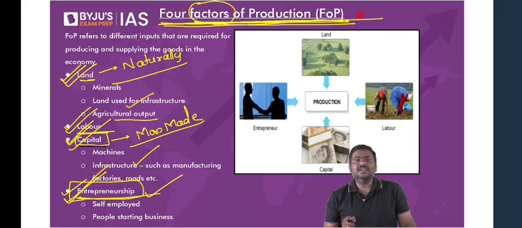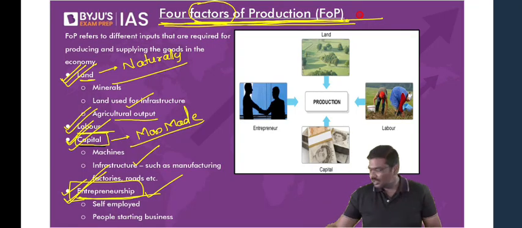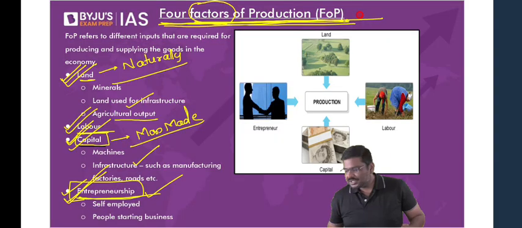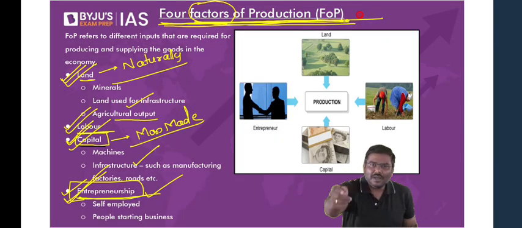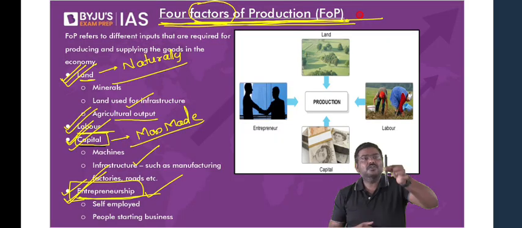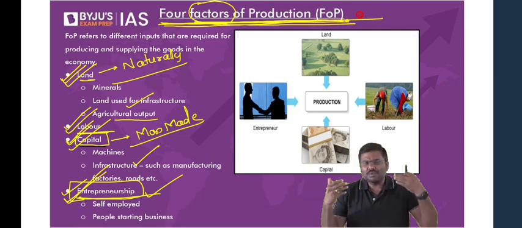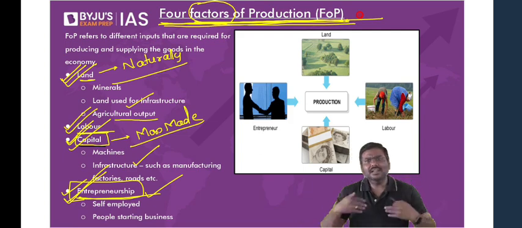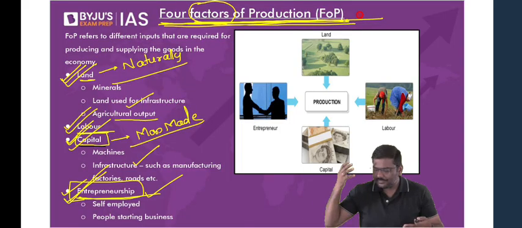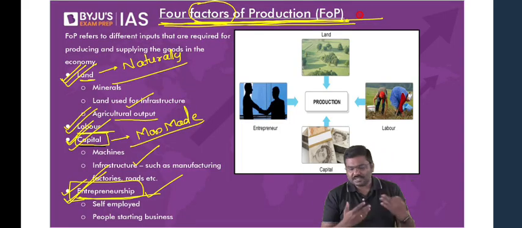What do you mean by machines here? My dear, haven't you seen machines? Machines which are used for production of bottles, machines which are used for production of mobile phones, machines which are used for production of this marker, etc. So machines are any equipment that is used in a factory to produce goods. That is a very generic term. The term machines is a very generic term.